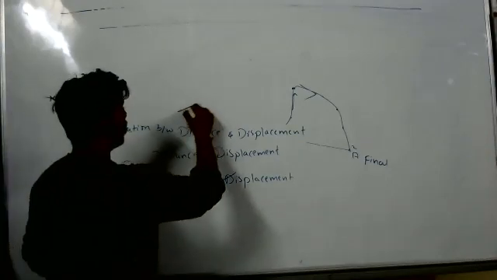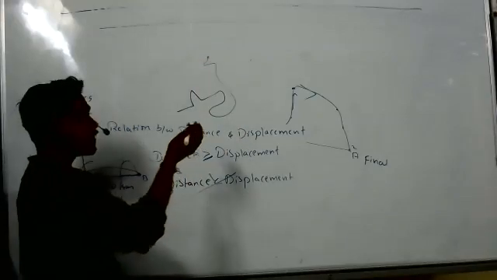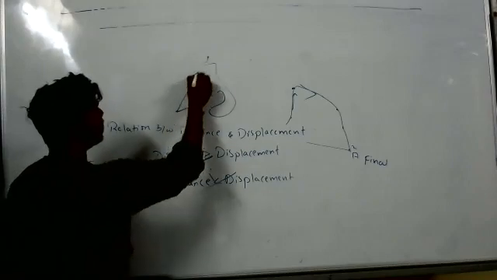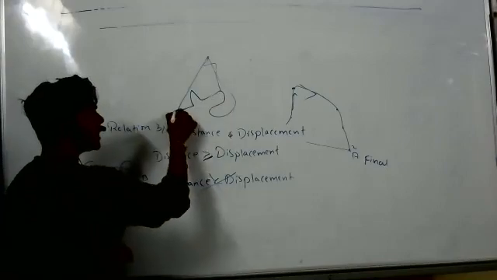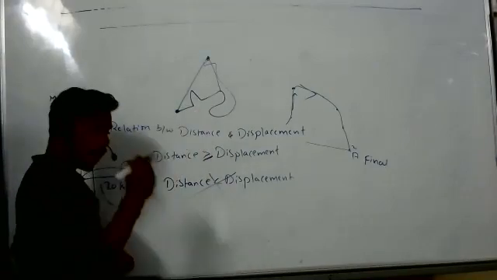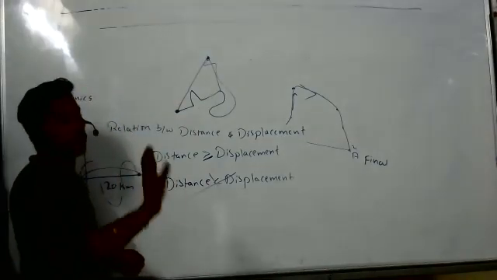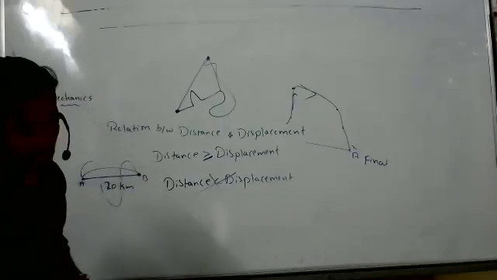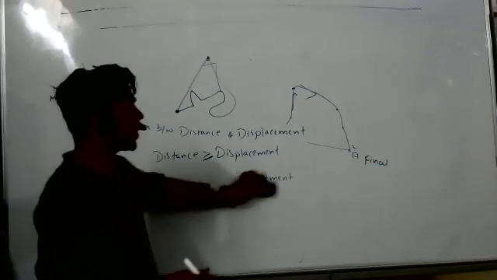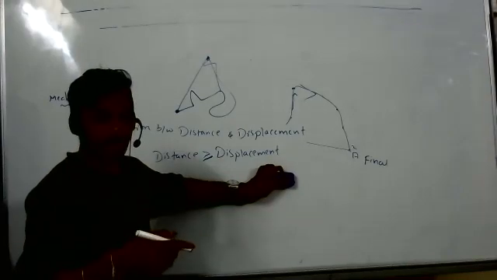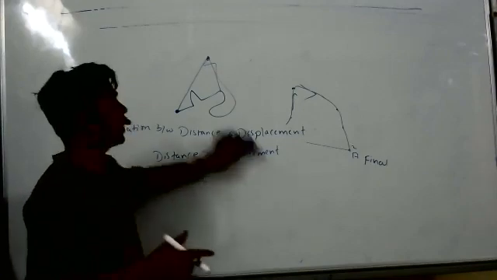Now tell me, if I write here, where is the shortest path? From here to here, a direct straight line only. There is no one more path. You should not draw from here to here. Why? Because it is the initial position and that is the final position. So always you should draw the line from initial to final only. You should not draw from any other point. That is the shortest path. Is it clear what the shortest path is, everyone? Shortest path means whatever the path is, a path less than that should not be possible.